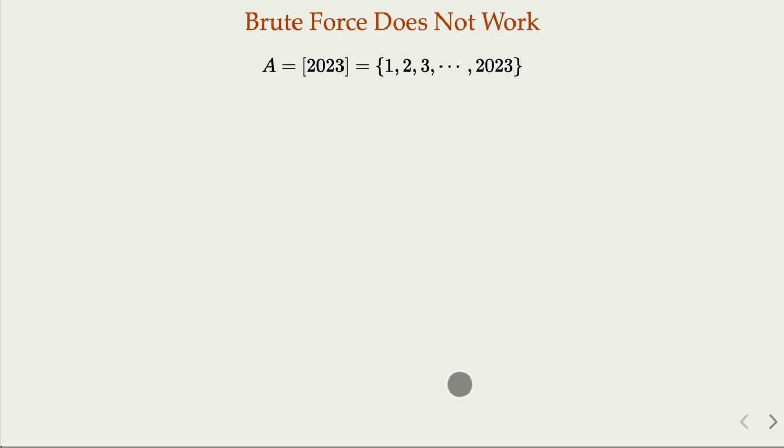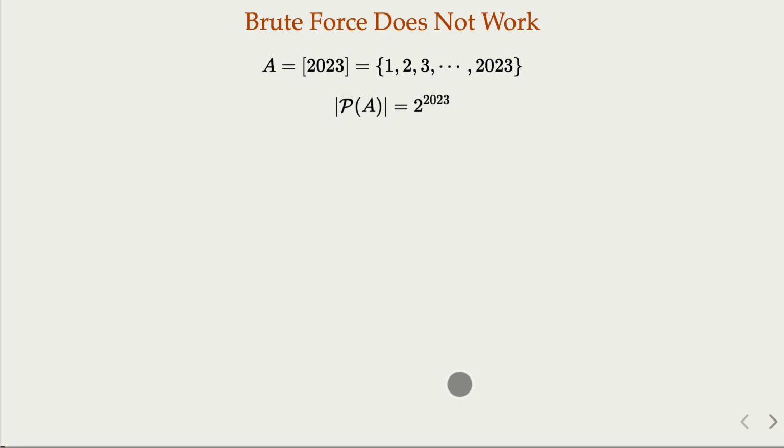First of all, we should realize the brute force, that is, trying to enumerate all the subsets, simply won't work. For a given set A, the set of all subsets, sometimes called the power set of A, has 2 to the 2023rd power elements. It's a huge number. This power set is a set of sets, including the empty set and the set A itself. So we simply cannot do the brute force in this case.